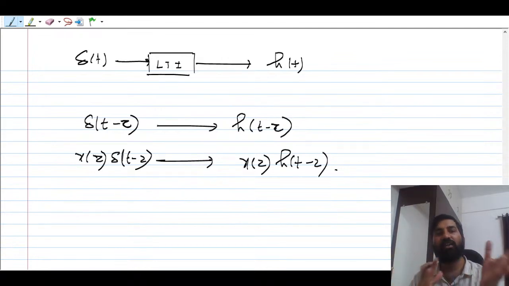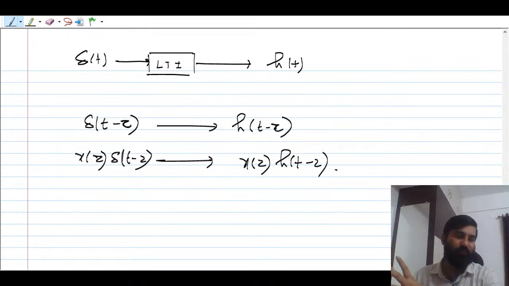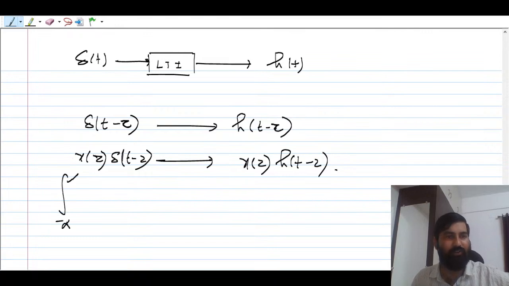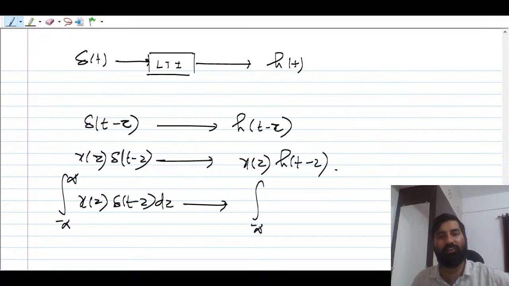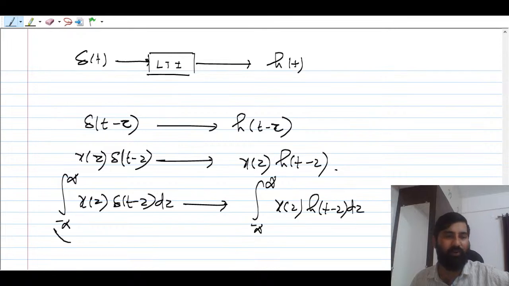On both sides, you will see the input is continuous and the output is also continuous. So you will have to integrate it. You can integrate from minus infinity to infinity x of tau delta t minus tau d tau, which is equal to the integral from minus infinity to infinity x of tau h t minus tau d tau. So can you tell me what this is? This is nothing but x of t.